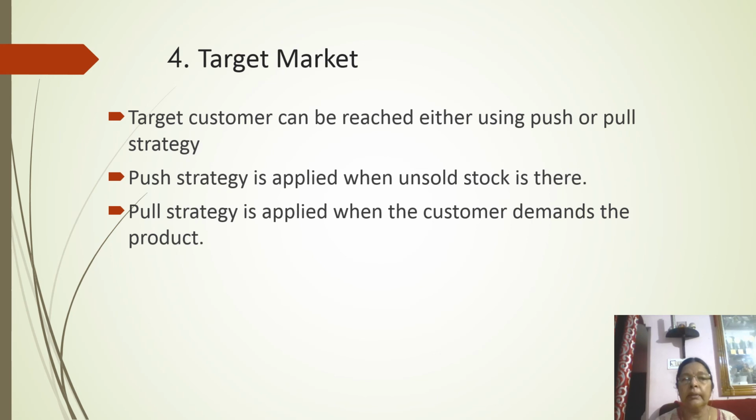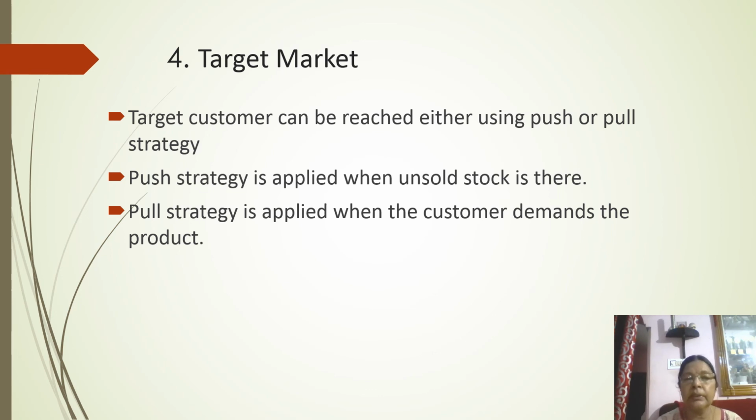Then the target market is reached by the company either through push strategy or pull strategy. Push strategy is applied when the company has a lot of unsold stock and wants to get rid of it. Then they promote the product heavily, push it onto the consumers, and make them buy their products.